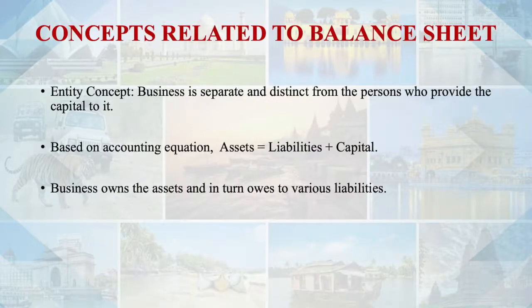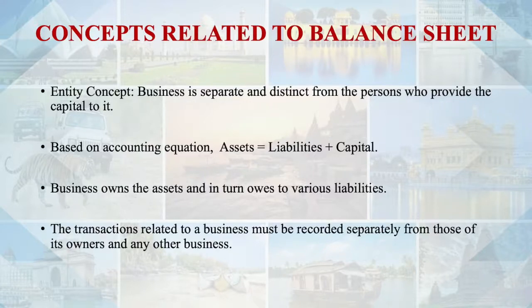So the business has to return this capital in the near future to the businessman. That is why the accounting equation says assets are equal to liability plus capital. Capital is considered as a liability because business and businessman are two separate people. The business owns the assets and it owes certain liabilities, and capital is a liability for them.